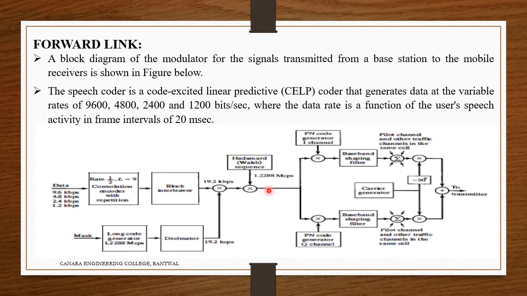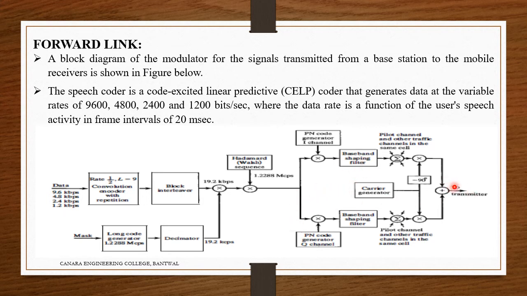The 2 PN sequence of length n is equal to 2 to the power of 15. This creates in-phase I and quadrature-phase Q signal components. Then this is what we can see, I phase and Q phase. This is similar to the QPSK that we have done. But the length n is equal to 15, remember.